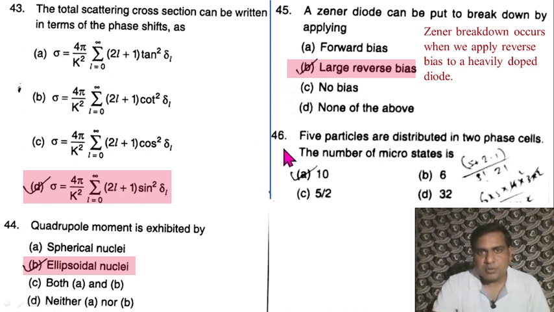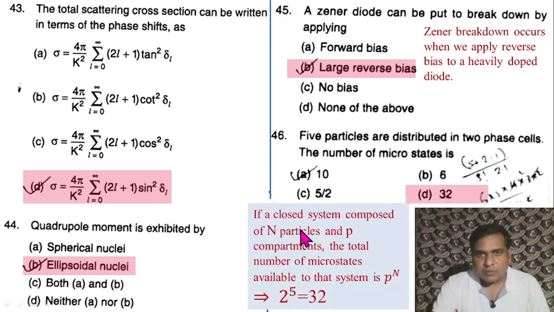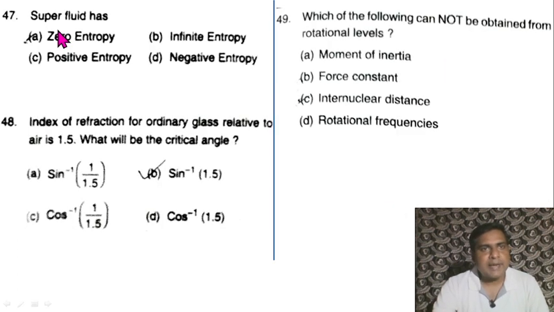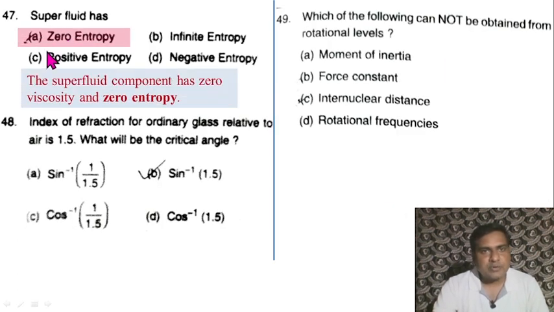Question number 46. 5 particles are distributed in 2 phase cells. The number of microstates: if a closed system is composed of n particles and p compartments, the total number of microstates is p raised to power n. So here 2 phase cells and total particles are 5, so 2 raised to power 5, 32 possible microstates. Superfluid has 0 entropy.